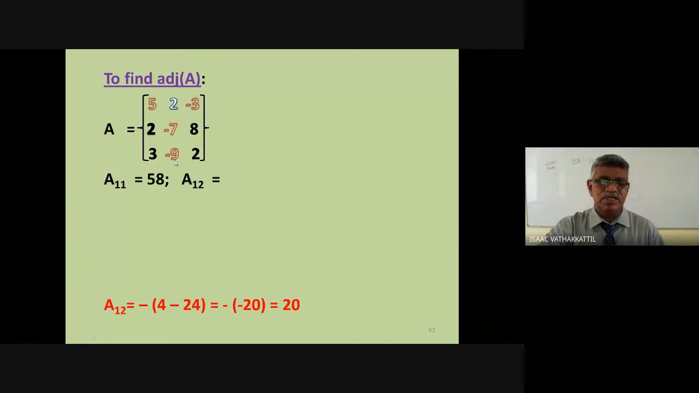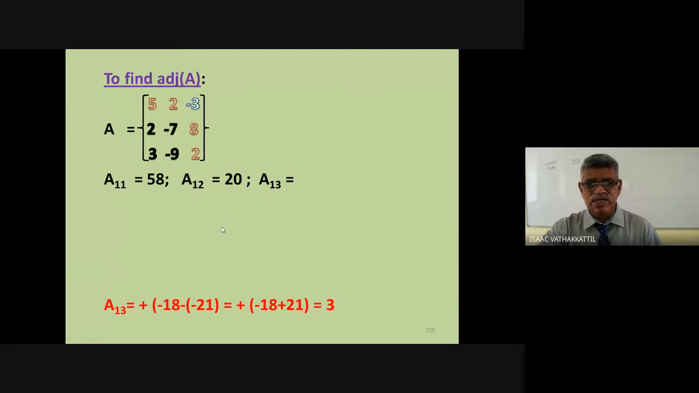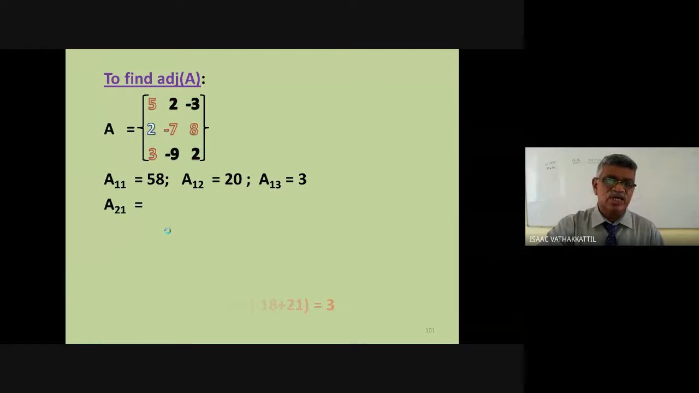A12, plus minus, now we have to manage. A12 is minus of 4 minus 24, it's minus of minus 20, that is 20. A13, you calculate it to 3. Further, A21, each row I am writing row wise. Later, for the adjoint, I write in column wise.